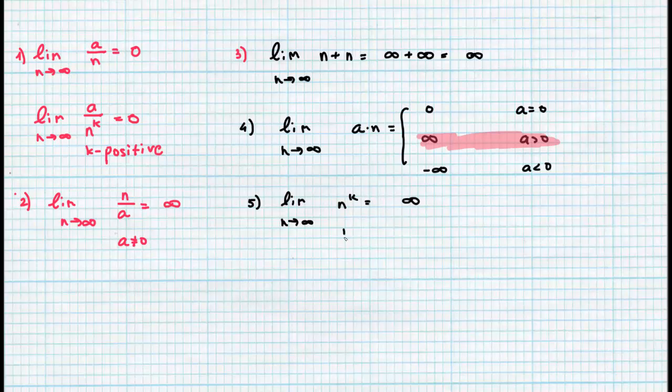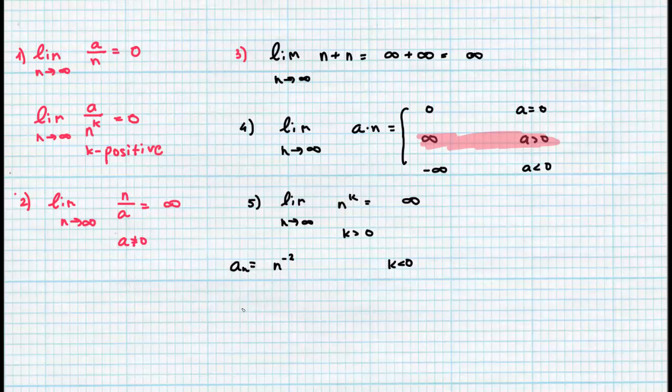We're talking about k bigger than 0. Let's look at what happens if k is less than 0. Let's take a sequence a_n equals n to the power of minus 2.